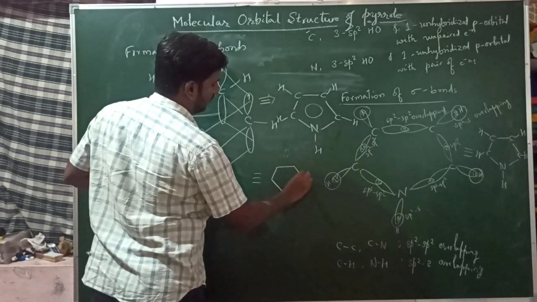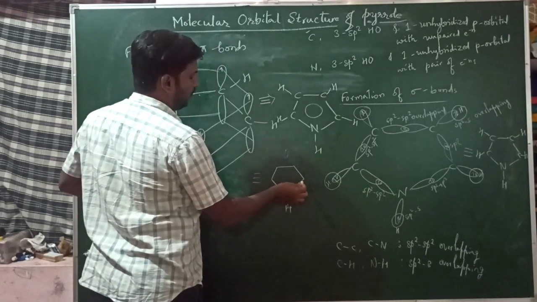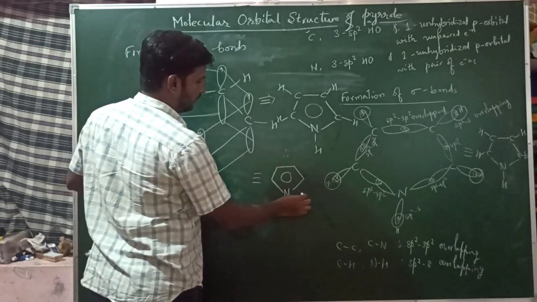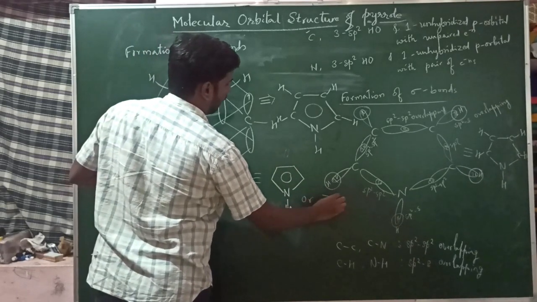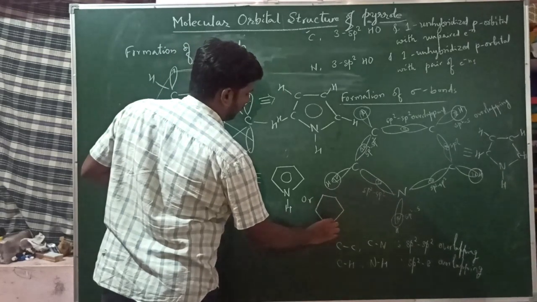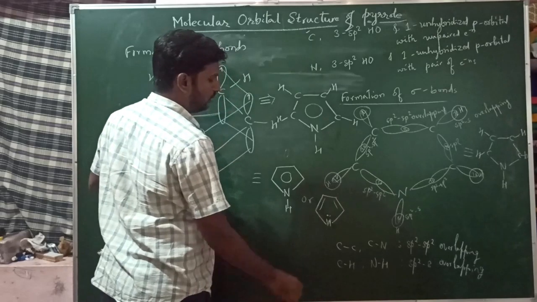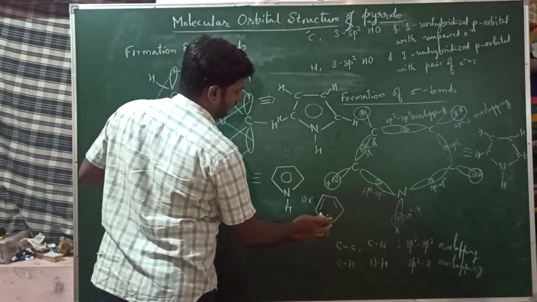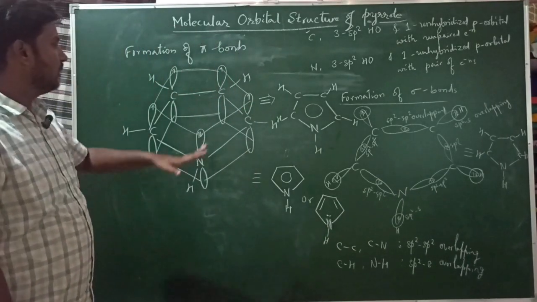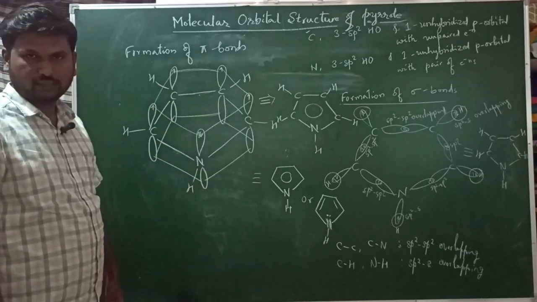If we do not mention the structure of nitrogen and carbon atoms and also hydrogen atoms, you can write it like this also. Otherwise, if you want to mention the pi bonds, there are only 2 pi bonds, and the lone pair is also involved in the pi cloud. So that's why we can write like this. This is the structure we get from this molecular orbital structure, that is the pyrrole structure.